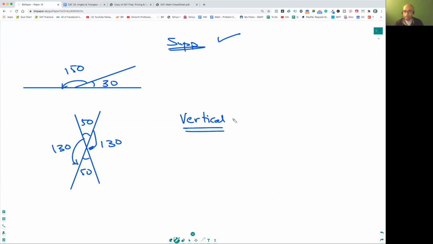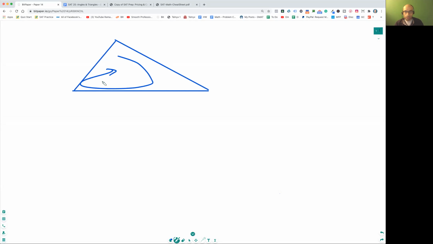Supplementary and vertical. Now, let's look at the other important part of angles, which is the sum of angles in a triangle. The sum of angles in a triangle is 180 degrees. So let's say you've got 70 here, and let's say you've got 40 here. So what do you think is this angle here?